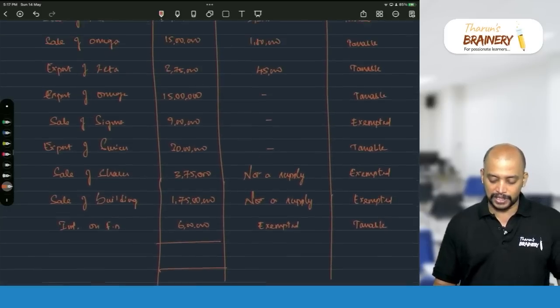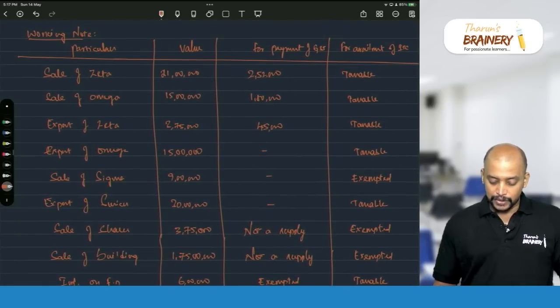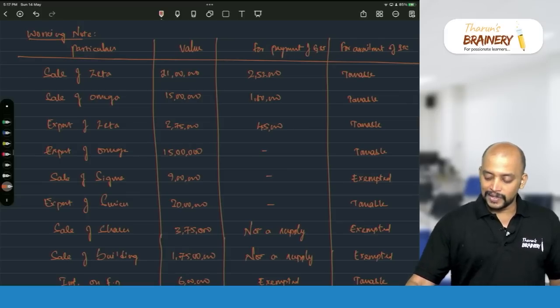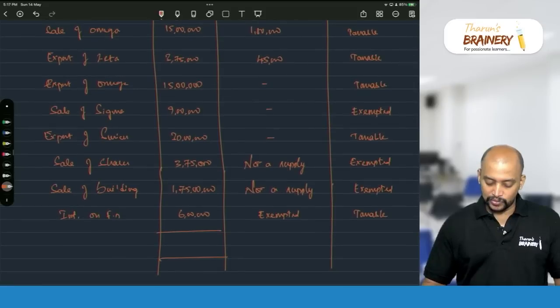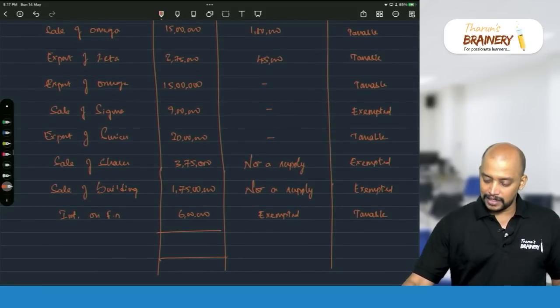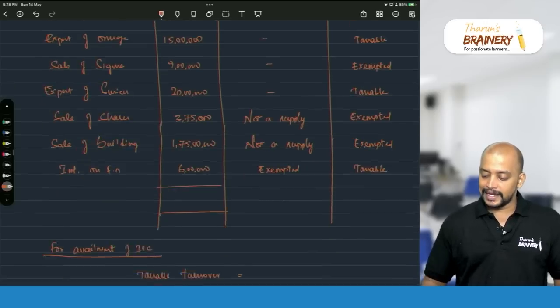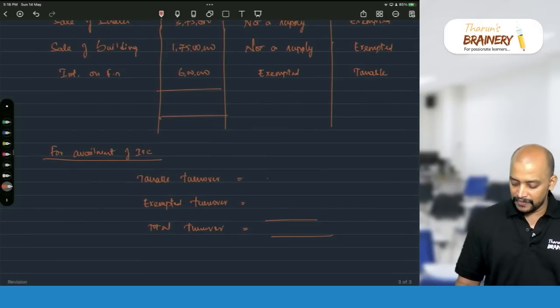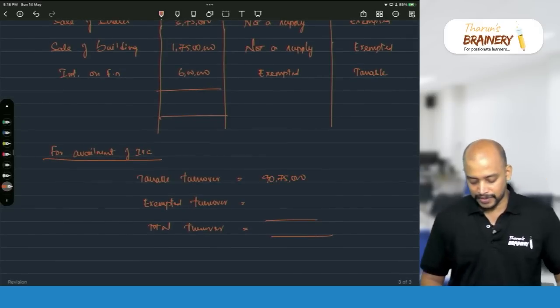So what is the taxable turnover? If you see, 21 lakhs, wherever it is taxable for the purpose of ITC that you take, 21 lakhs plus 15 lakhs taxable, then 3,75,000, then 15 lakhs, then 30 lakhs, then 6 lakhs. So this 90,75,000 will be taken as taxable turnover.